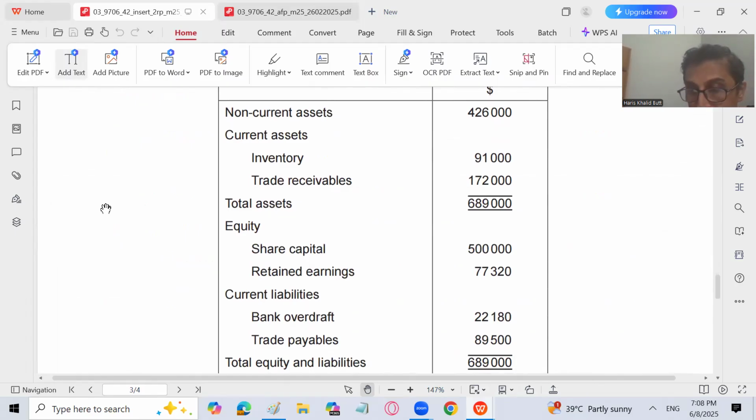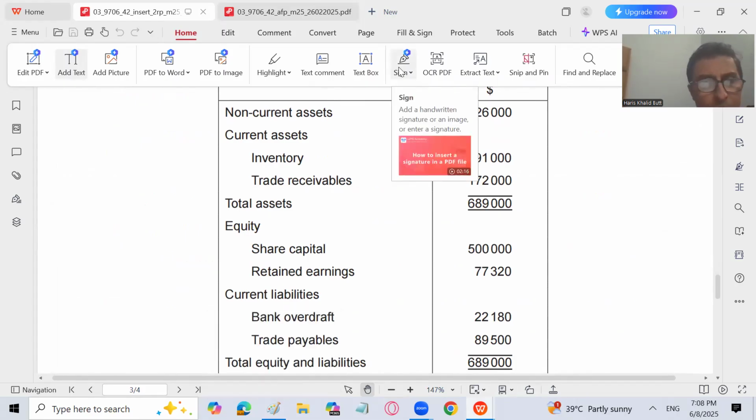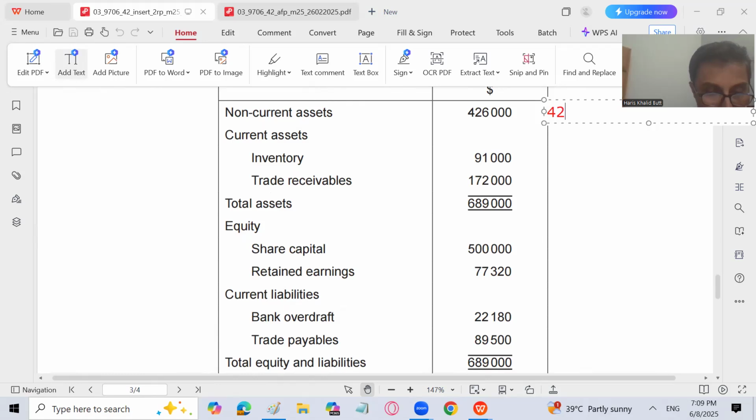So obviously non-current assets is going to remain the same. There is no change in non-current assets. That will remain the same. Obviously, non-current assets will not change, right? That is 4,26,000. So let me prepare it on the particular chart. The same chart I'm going to prepare because there is not much change in this. That's why. So I will write here 4,26,000. Then inventory again will remain the same. That is going to be 91,000.